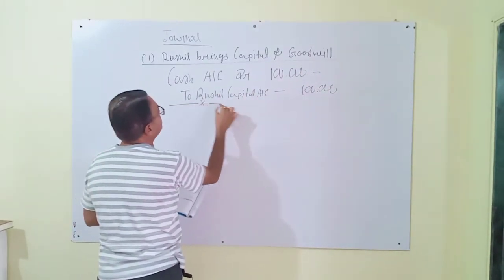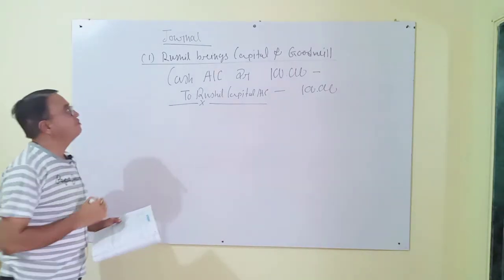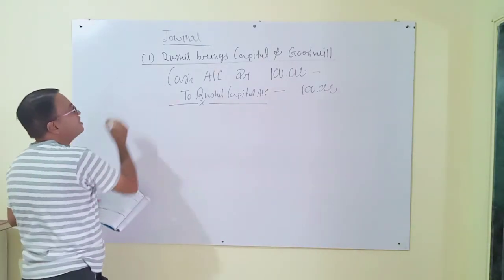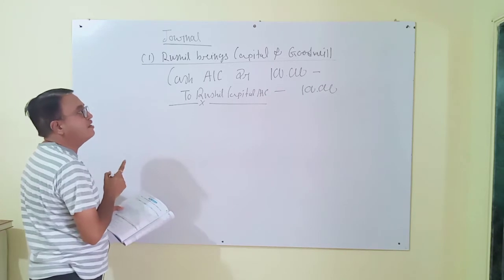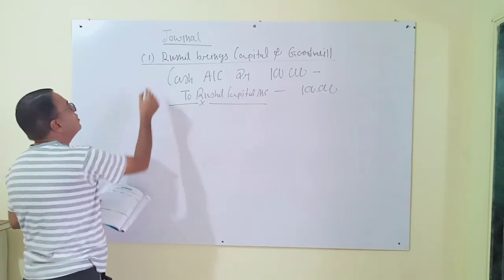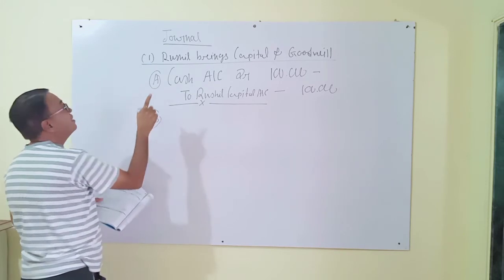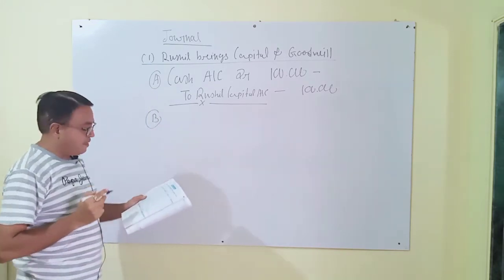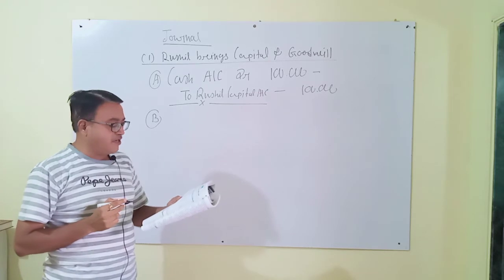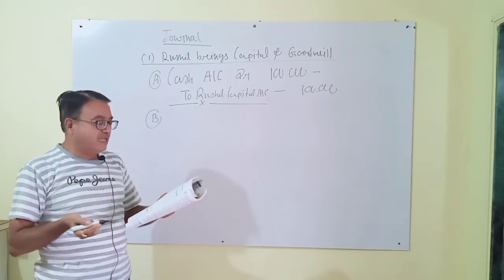It is the first journal entry for capital. Here, in adjustment number 1 there are 2 transactions, so I will record here A and B. The second one is goodwill. He brings 24,000 as goodwill in cash.